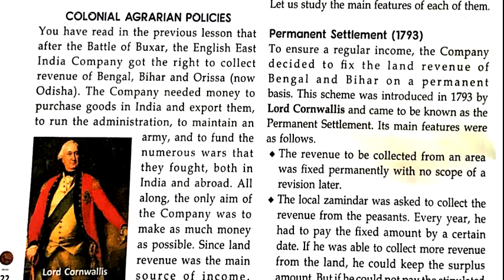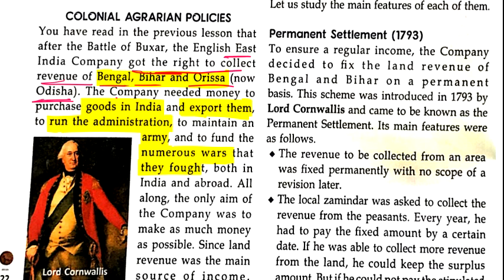Clear? Okay, now start. East India Company got the right to collect the revenue of Bengal, Bihar and Odisha. So the East India Company had the right to collect the revenue from these three states. And why did they need money? They needed money to purchase goods in India and export those goods to their country, as well as to run their administration, because they hired employees and needed to pay them, pay the army, and there were many wars fought either in India or abroad.